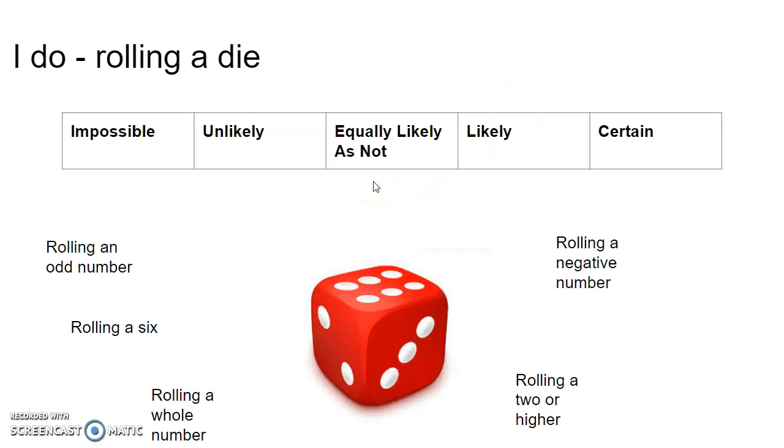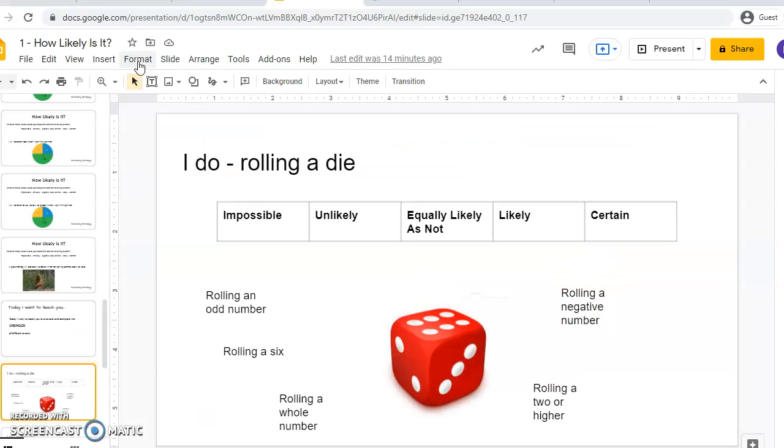All right, so I'm going to do two examples here. This is going to be my first one here, rolling a die. I'm going to rate all these events I put on the screen as impossible, unlikely, equally likely as not, likely, or certain. These are the 5 words we use to describe likelihood in a verbal form. So let's start with rolling an odd number.